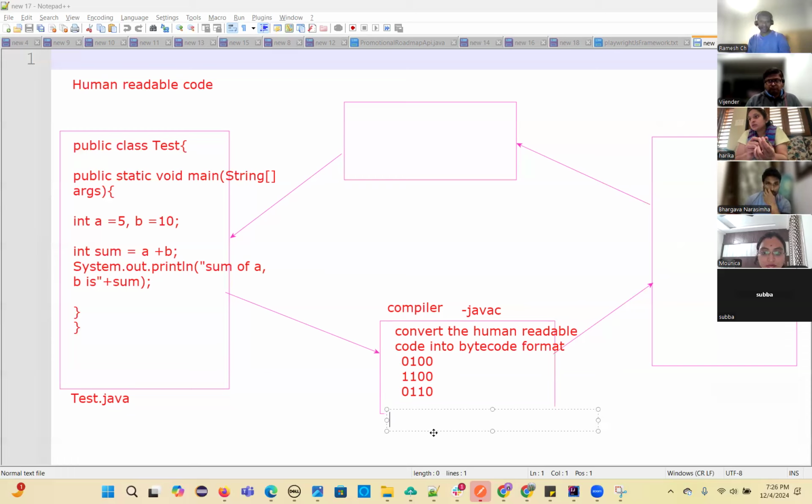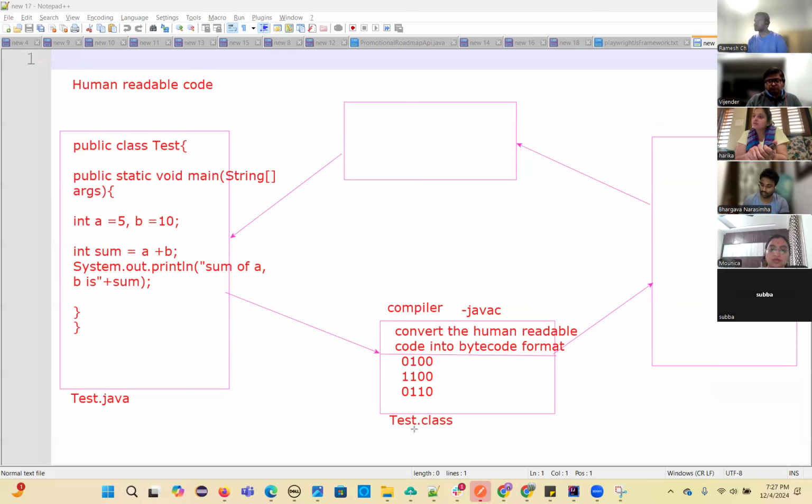That file is called the .class file. Once it is converted into bytecode, it is stored in that .class file, which has the same name as the class.